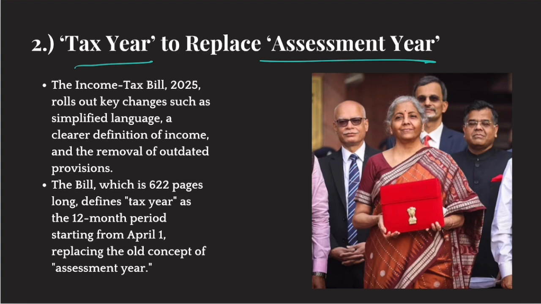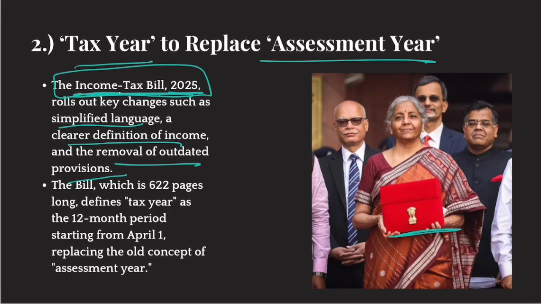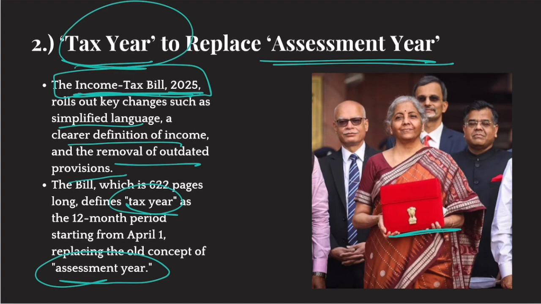To implement what was discussed in this year's budget, a bill is being passed called the Income Tax Bill 2025. Now, this income tax bill makes key changes to the income tax law. First of all, taxation language will be simplified, a clear definition of income would be given, and removal of outdated provisions would be done within the Income Tax Act. Plus, the bill seeks to replace the assessment year methodology with the tax year methodology. Now, what is the assessment year methodology of calculating income tax, and what is the tax year methodology?